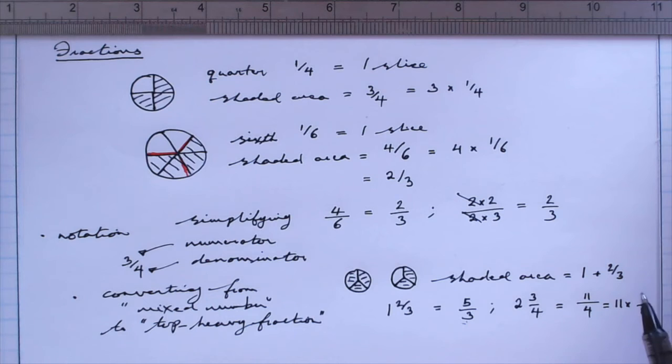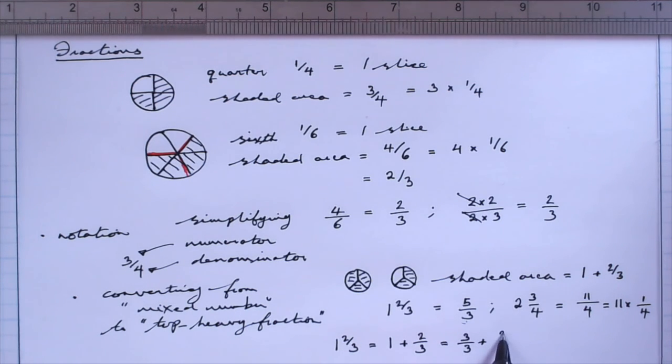Just to end this tutorial, another way to convert between a mixed number and an improper fraction is to think of it like this, that 1 2/3 literally means 1 plus 2/3. The 1 in this case represented this cake of 3 slices, so there were 3 thirds.